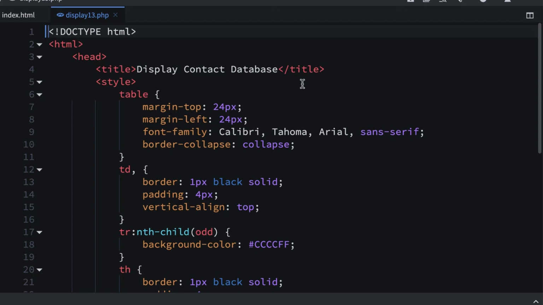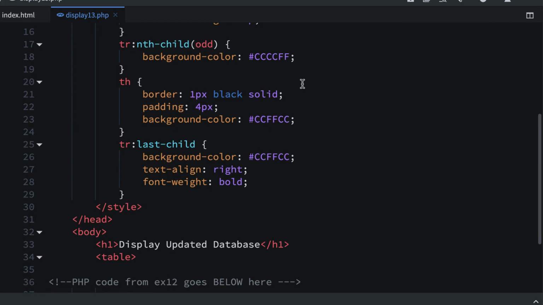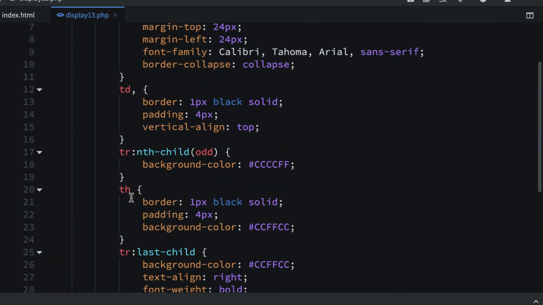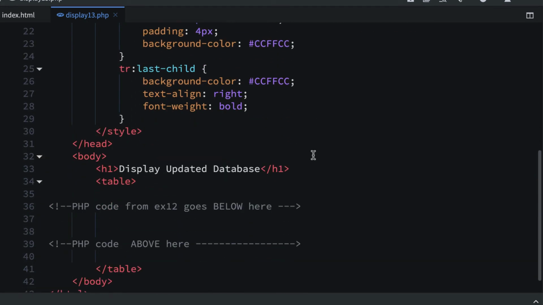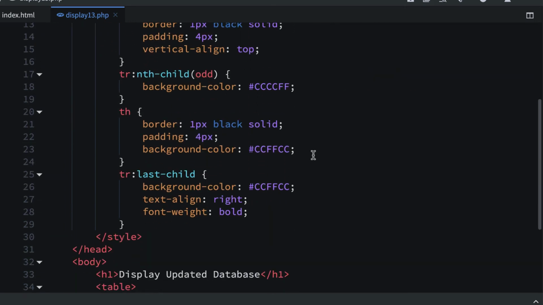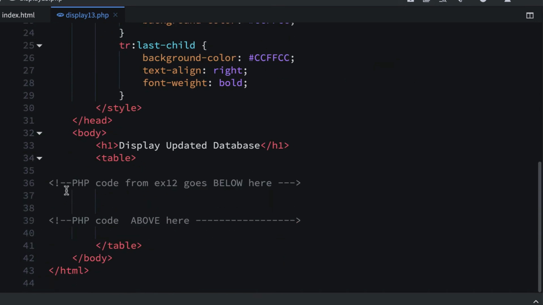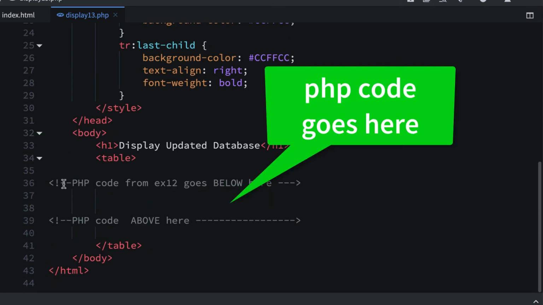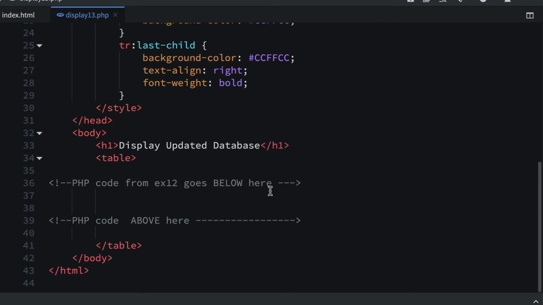So what we're going to do here, I think this is set up correctly. We have display contact database. We have all our CSS done for the most part, even for the headings, and I think this will look okay. I think we'll set it up like our last one was done. Basically you have no PHP code in here. We're going to put it all in here. Now remember, for the PHP code to work, it has to be a PHP page in order for the server to interpret it.